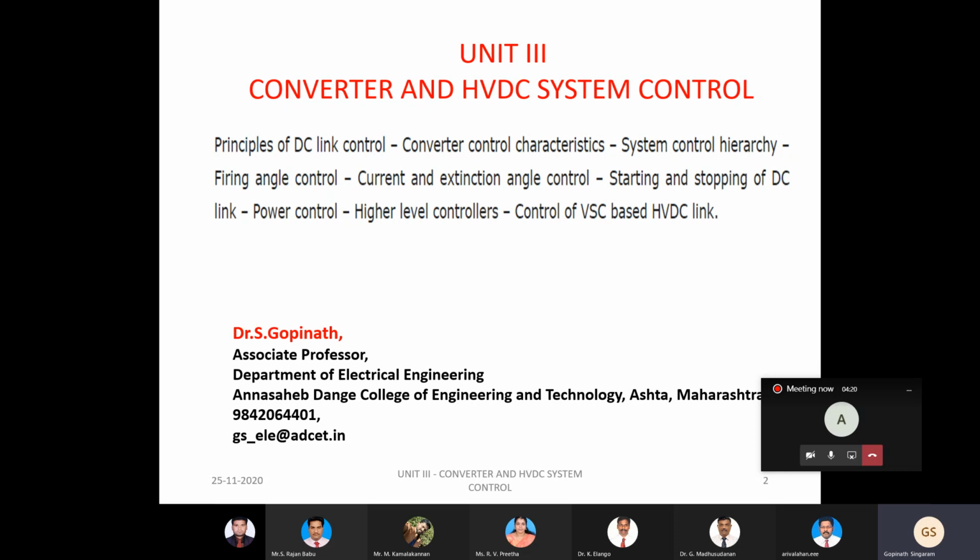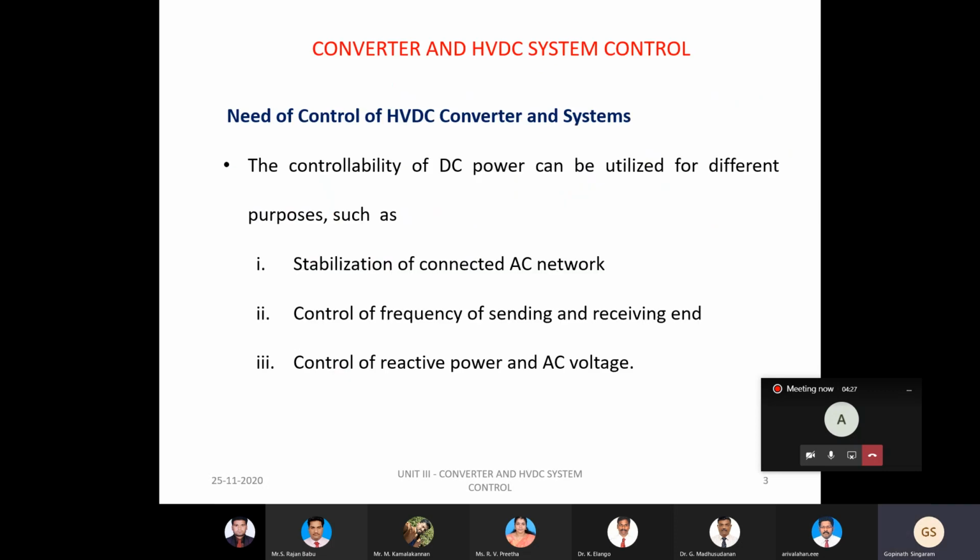The most significant advantage we have... let me go with the introduction first. What is the need, why do we have to go for control of the HVDC converter and system as a whole? The very important benefits are given here. The HVDC system has an inherent ability of a DC link, which we already discussed in unit 1 under technical performance.